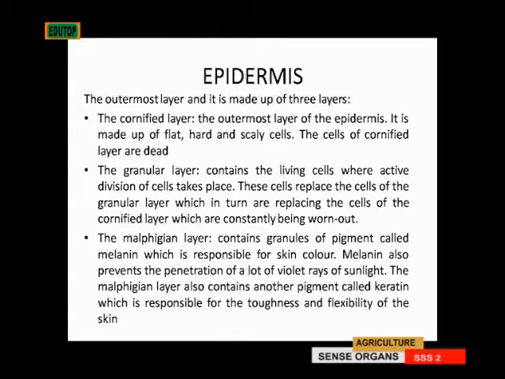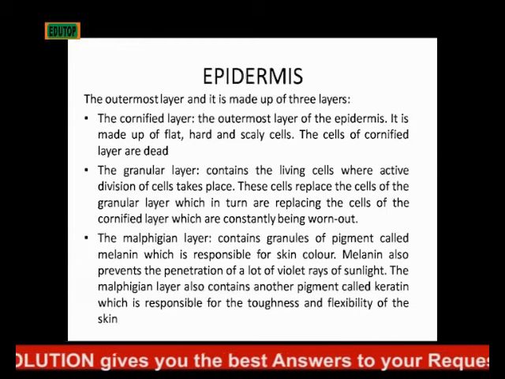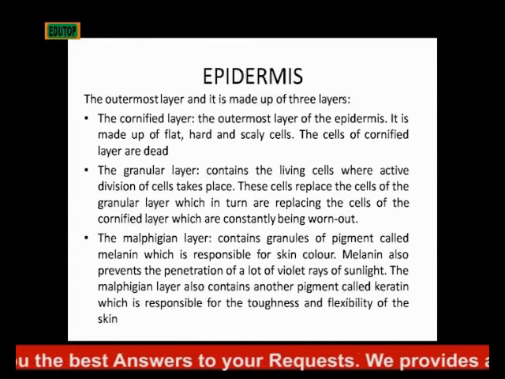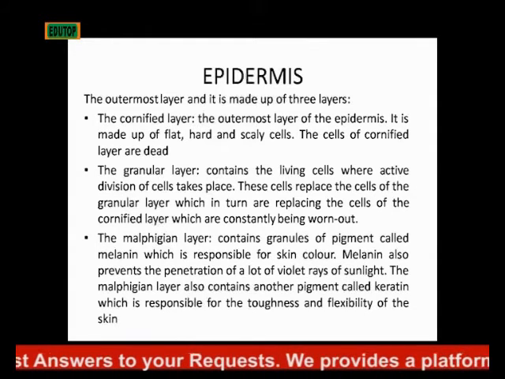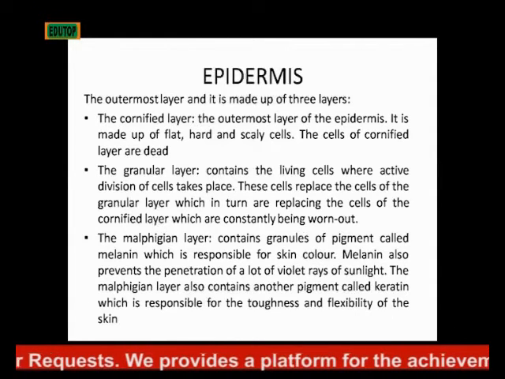The epidermis is the outermost layer and it is made up of 3 layers. We have the cornified layer, the granular layer, and the Malpighian layer. The cornified layer is the outermost layer of the epidermis. It is made up of flat, hard, scaly cells, and the cells of the cornified layer are dead. Just as it's the outermost, the cells are dead. So you don't have any living cell in the cornified layer.